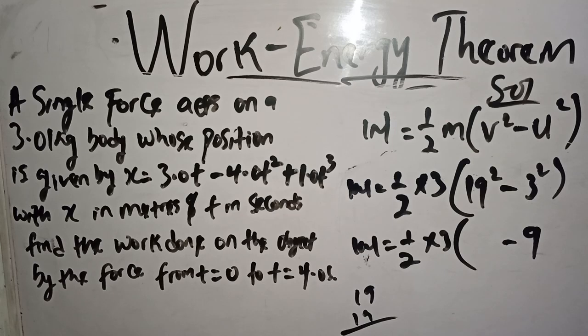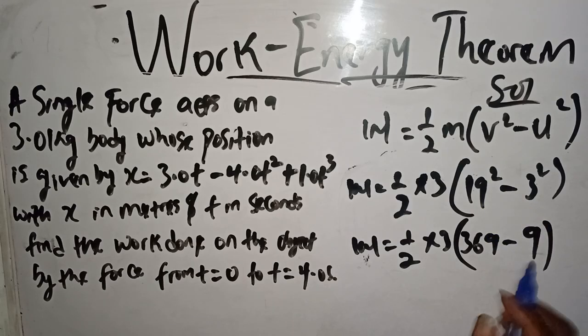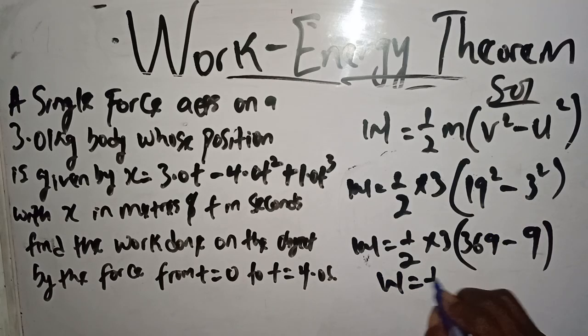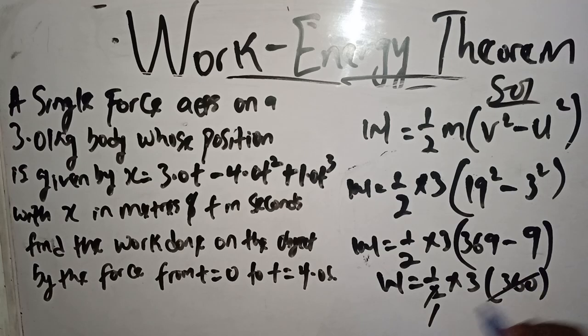Let me quickly pause the video and work that out. Yeah, I was able to obtain 369. Whether it's correct or not, punch your calculator. I will explain what is necessary. 1 over 2 times 3 into 369 minus 9. That's 360, right? 2 into 360, 180, isn't it? 180 times 3. 100 times 3, 300. 80 times 3, 240.